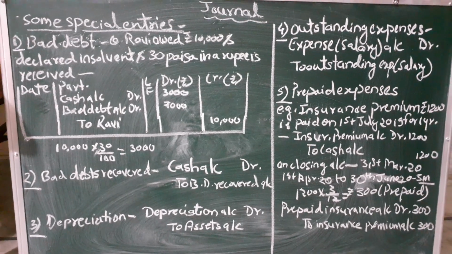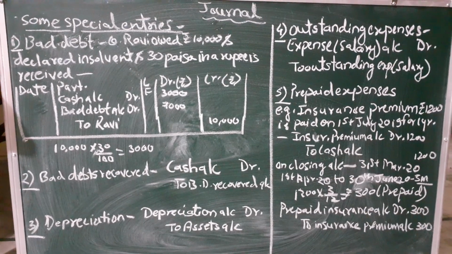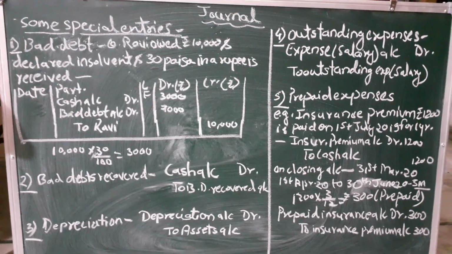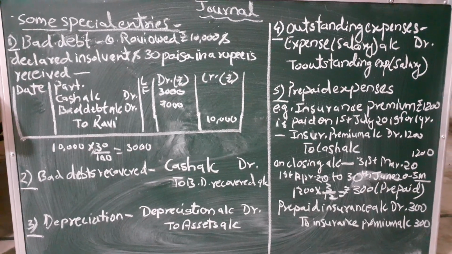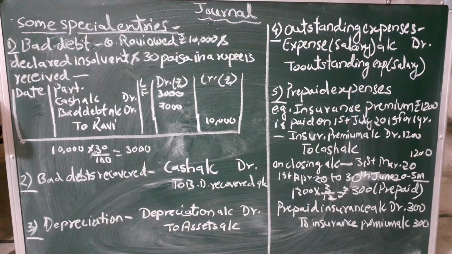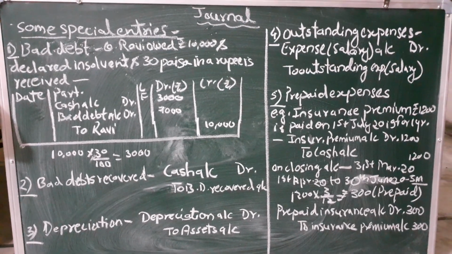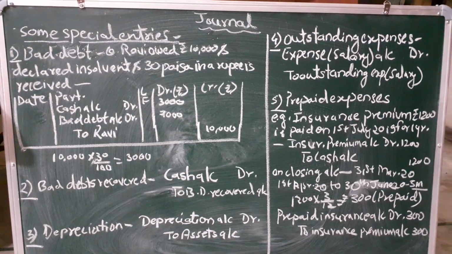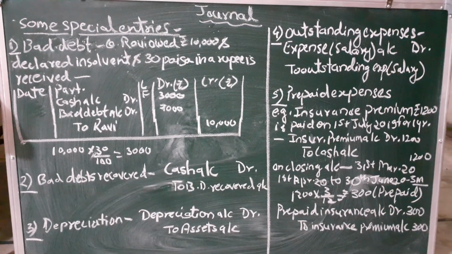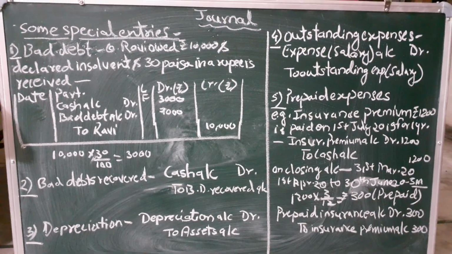Then third one is depreciation. See, what is depreciation? You need to understand, once we purchase any asset, because of its wear and tear or daily use, and for other reasons also, their value gets degraded. उनकी वैल्यू कम हो जाती है क्योंकि हम constantly उस asset का use कर रहे हैं. So because of wear and tear or constant use or some other purposes, the value keeps on degrading, right?